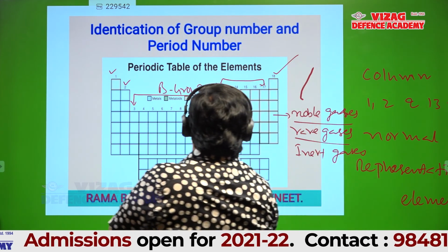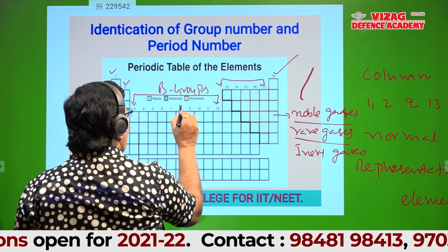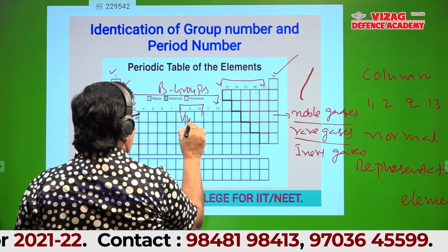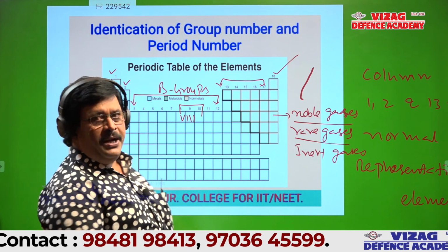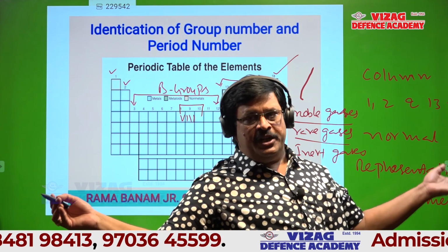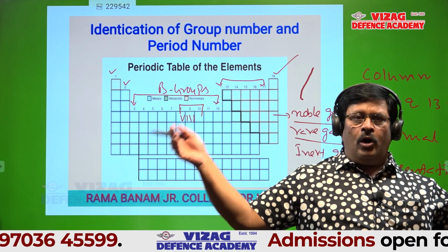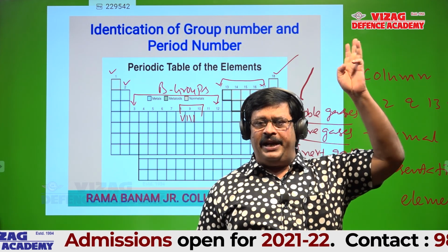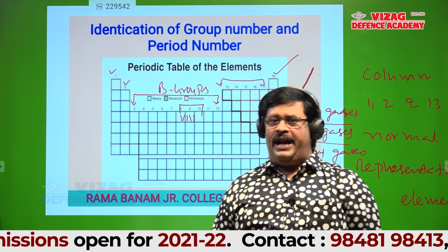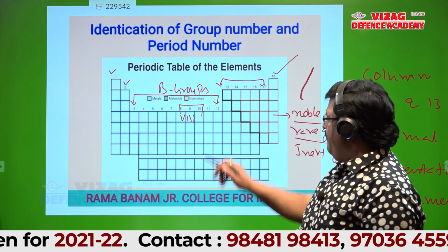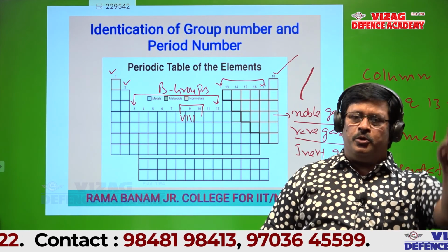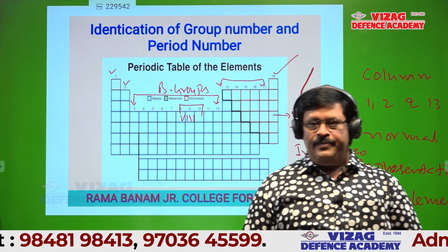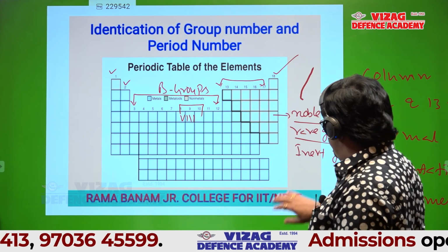Column numbers 8, 9, 10 are the 8th group. No subdivision in that. There is no 8A, 8B. These 3 columns come under the 8th group: column number 8, column number 9, column number 10. 11 is 1B, 12 is 2B. Is it okay, students?